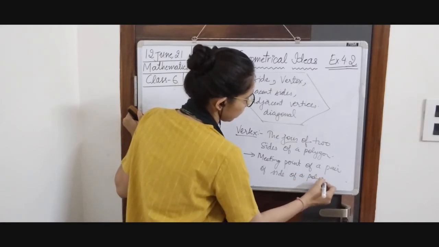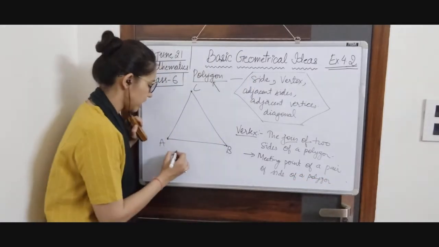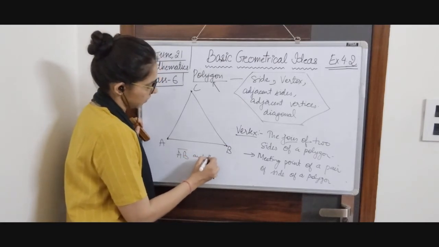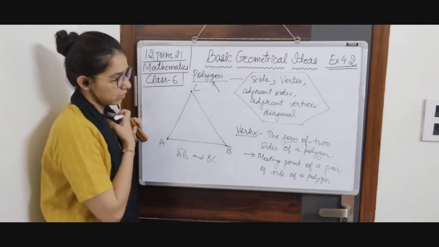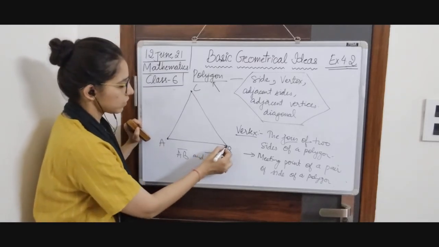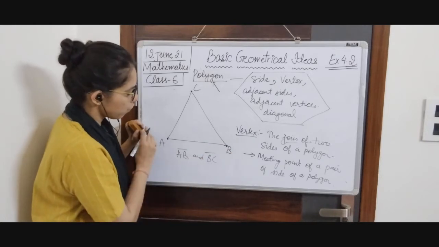Okay, so here suppose we are taking line segment AB and BC. The meeting point of them will be point B. So B is a vertex.